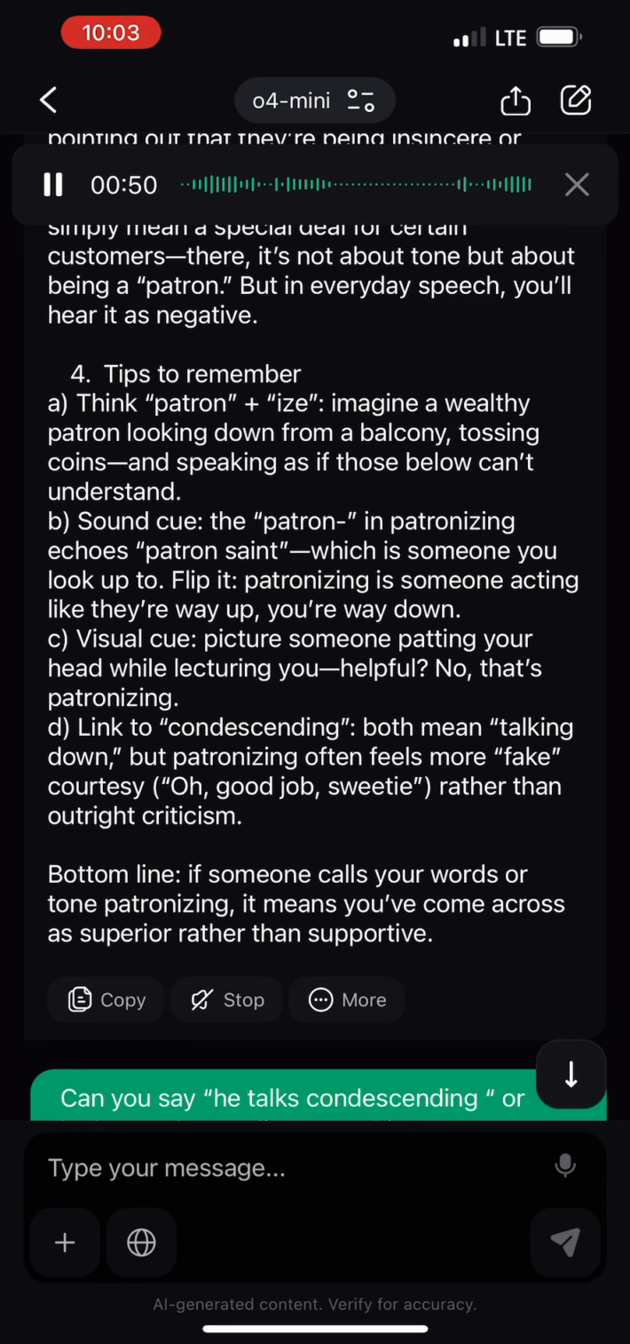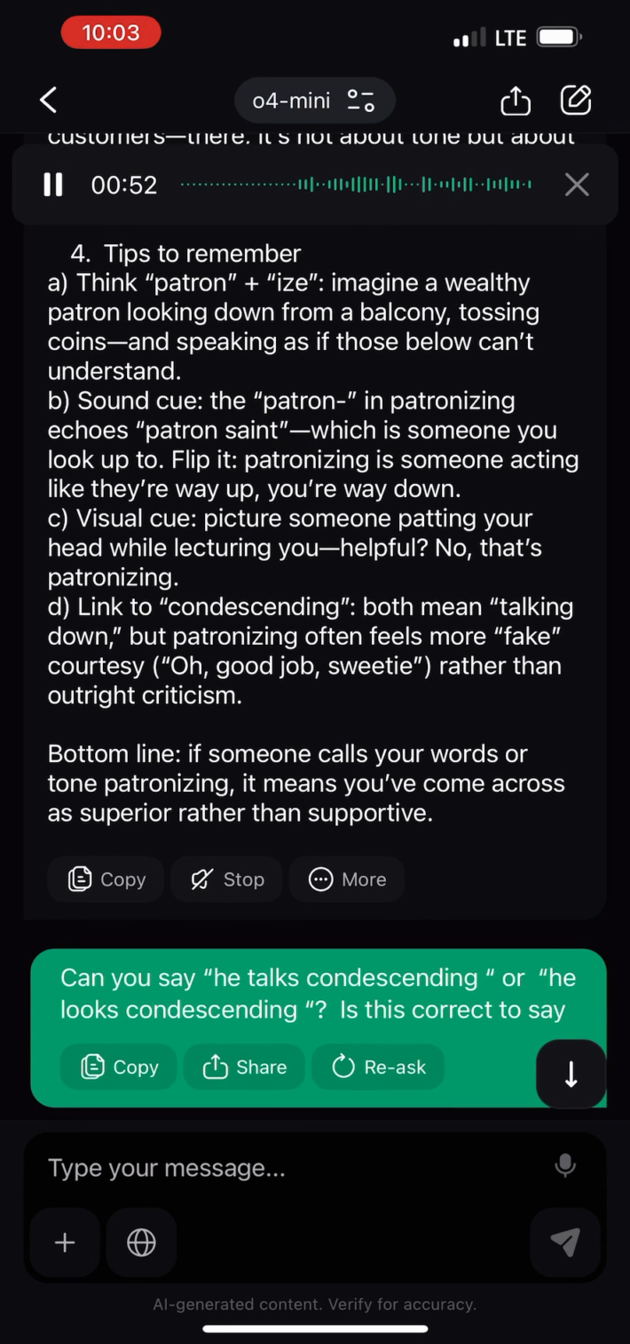4. Tips to remember. A. Think patron plus eyes. Imagine a wealthy patron looking down from a balcony, tossing coins, and speaking as if those below can't understand. B. Sound cue. The "patron" in patronizing echoes patron saint, which is someone you look up to. Flip it: patronizing is someone acting like they're way up, you're way down. C. Visual cue. Picture someone patting your head while lecturing you. Helpful? No, that's patronizing.